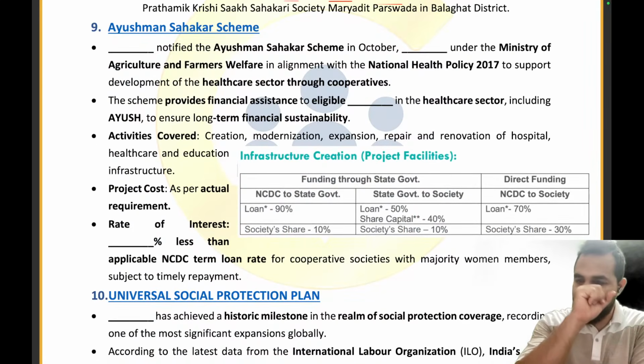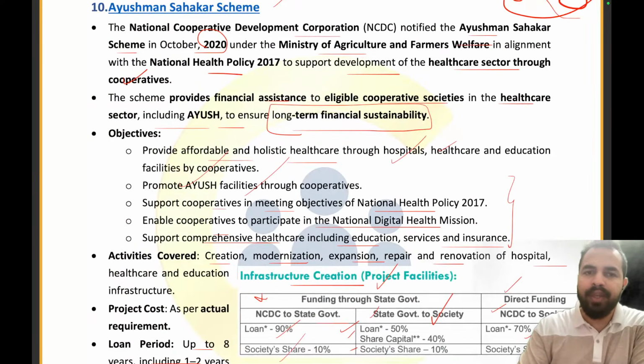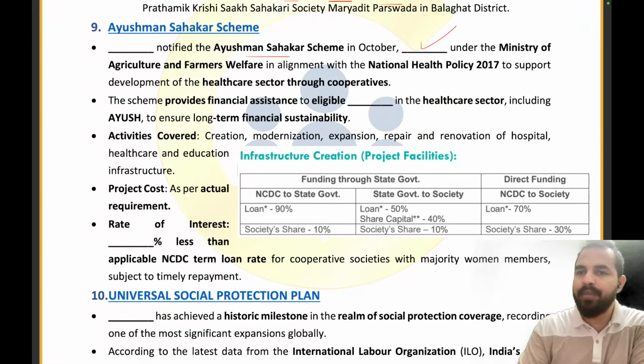Ayushman Sahakar scheme. My dear friends, what is the name of that entity which has notified the Ayushman Sahakar scheme, that is NCDC. In October 2020, if I am not wrong. Yes, October 2020 is the right answer. Under the Ministry of Agriculture and Farmers Welfare with National Health Policy 2017. So the scheme provides financial assistance to eligible cooperative societies in the healthcare sector.